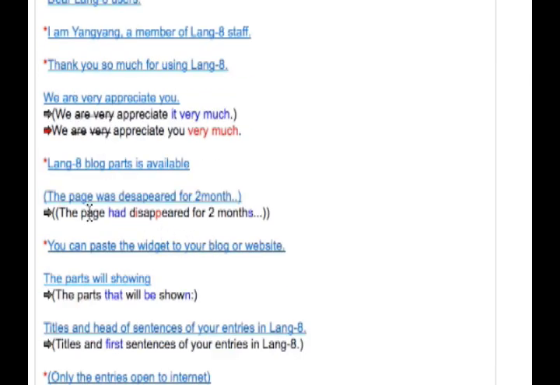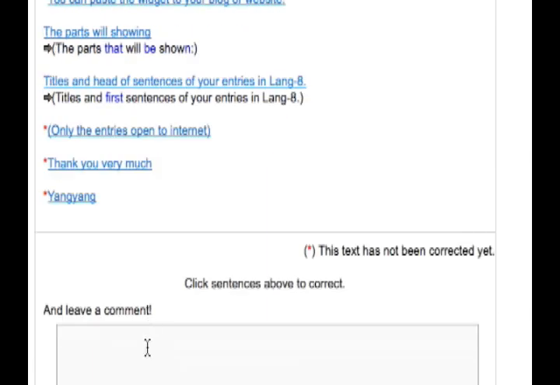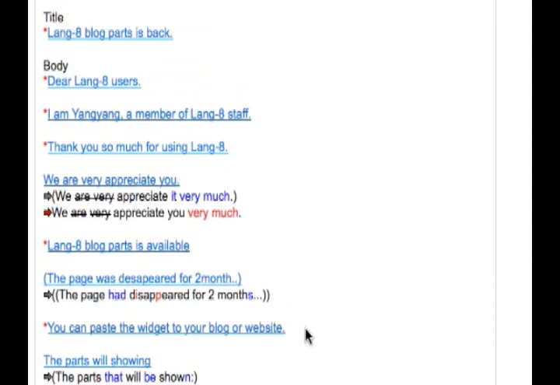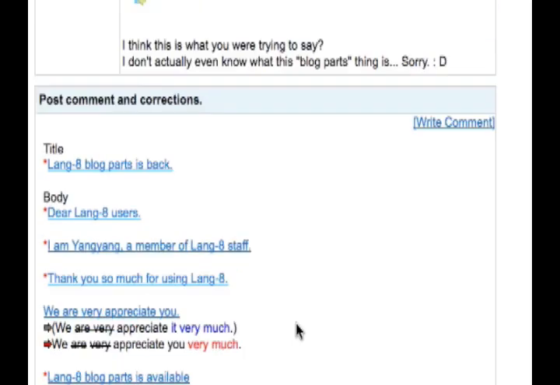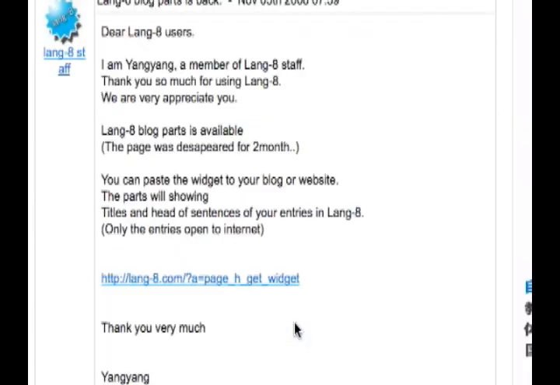And it looks like someone corrected a few of these other things here, including some spelling and some other grammar things. You can also leave a comment to just say something about the post, like, hey, that was a great post, thank you very much, that's very interesting, or anything like that. So the system here is pretty flexible, and it allows you to do a lot of things.